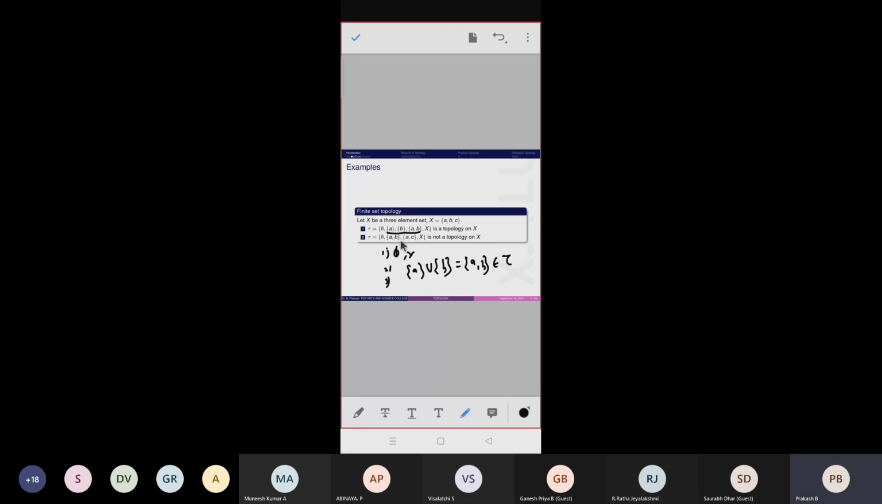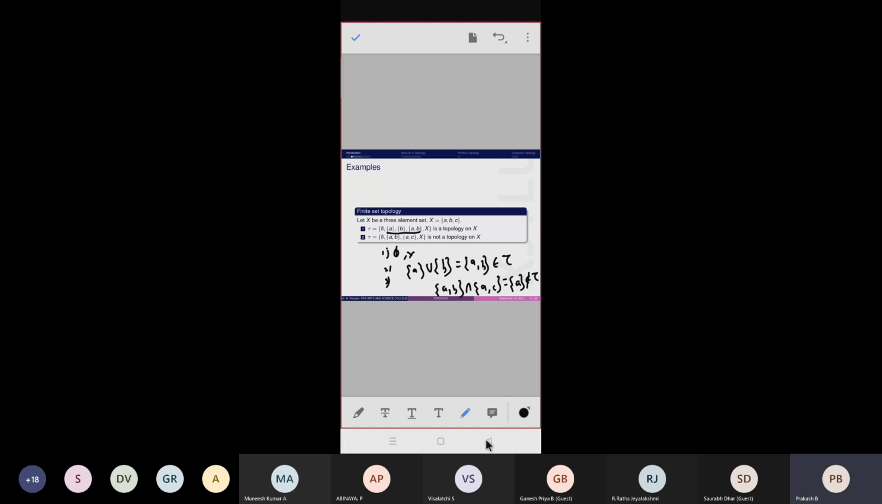And the next one is an example of not a topology, because just look at the second and the third sets, {a, b} and {a, c}. If you take the intersection of these two sets, the resultant value is singleton a, but singleton a is not a member of tau, right? So it is not closed under finite intersection. That is, the third property is not satisfied by this collection. So this collection is not a topology. Okay, this is an example of not a topology.